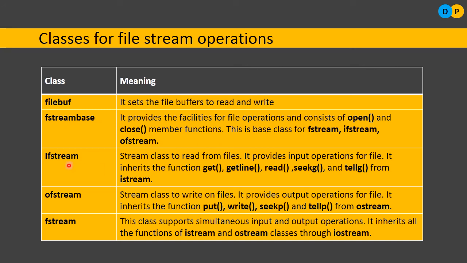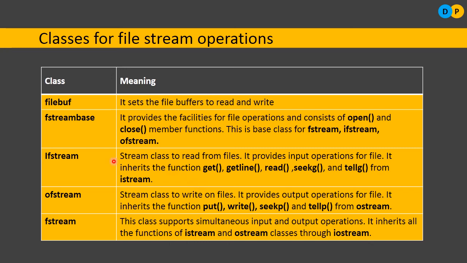Next, followed by that, the next class is ifstream. What is ifstream? Input file stream. We would like to read certain contents from the file. So we are moving certain data from the file to a particular program. Then we can make use of ifstream. So here ifstream will help us to read data from the file, and it will perform the input operation for a file, and it will exhibit certain functions.